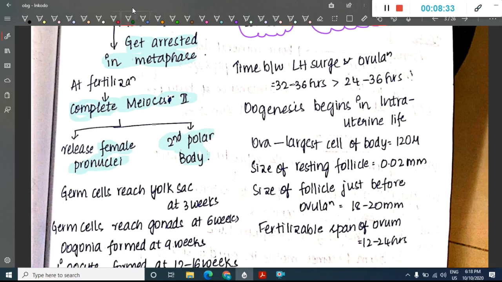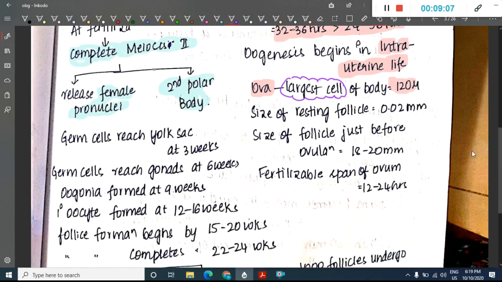Now the one-liners. The time taken between LH surge and ovulation is 32 to 36 hours. If it is given as 32 to 36 hours, you will have to mark it, or else if it is given as 24 to 36 hours, you can mark that also. Oogenesis begins in intrauterine life. The ovum is the largest cell of the body. What is the diameter of the ovum? It is 120 microns. The size of the resting oocyte is 0.2 millimeters.